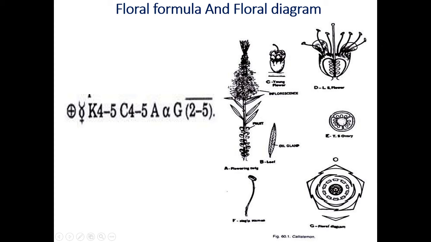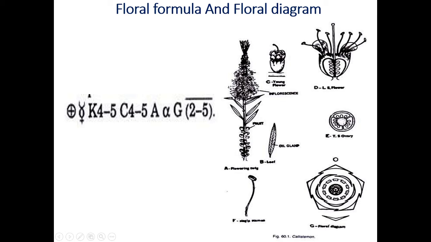Dear students, I am going to read the floral formula again. Ebracteate, actinomorphic, bisexual, calyx sepals 4 to 5, corolla petals 4 to 5, androecium, number of stamens are many or infinite, gynoecium, carpels are bicarpellary, tricarpellary, tetra or pentacarpellary, they are syncarpous and inferior ovary. Okay, now on the basis of this formula you can draw the diagram.